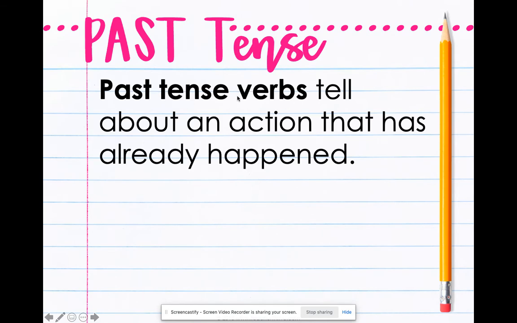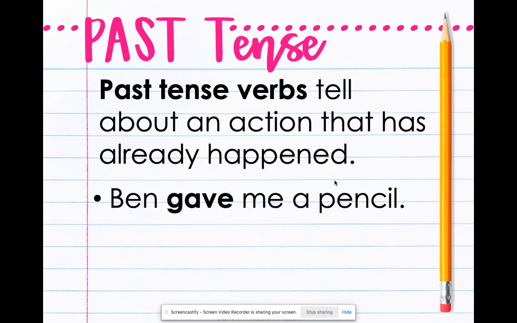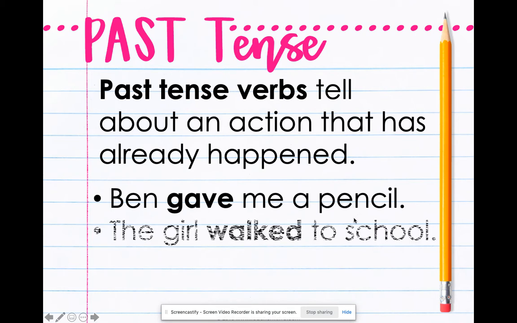Past tense. This tells me an action that has already happened, something that happened in the past. It happened yesterday, 2 months ago, 3 years ago, right? It's already happened. Let's look at some examples. Ben gave me a pencil. I know gave means that he already did it. Ben gave me a pencil, right? He already did that. The girl walked to school.